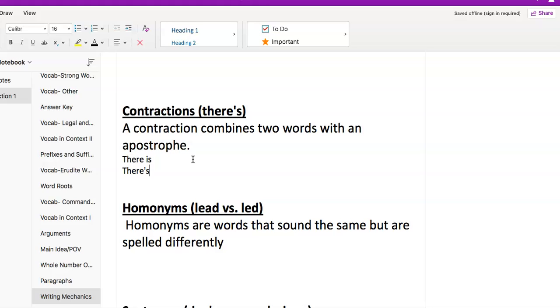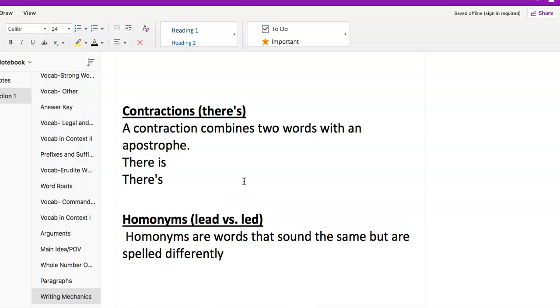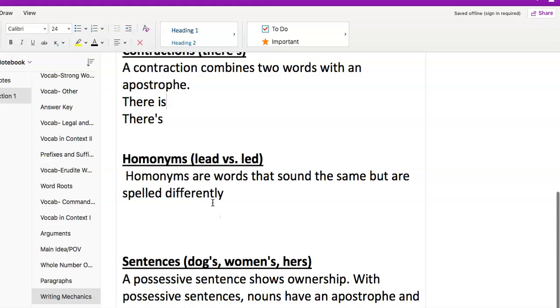So if we can break it into two words, then we have a contraction going on. I'm trying to make this bigger for you. There we go. That's what we're always trying to do with that apostrophe s: can you break it into two words or not? If you can't break it into two words, then there's no apostrophe. Pretty simple.